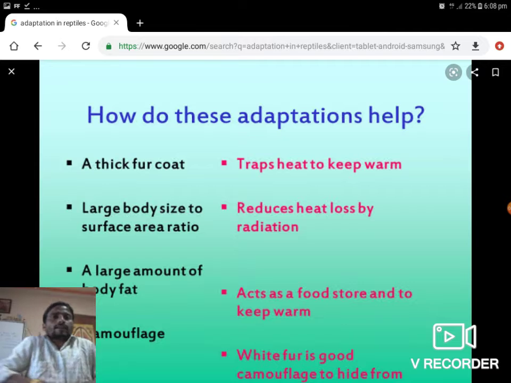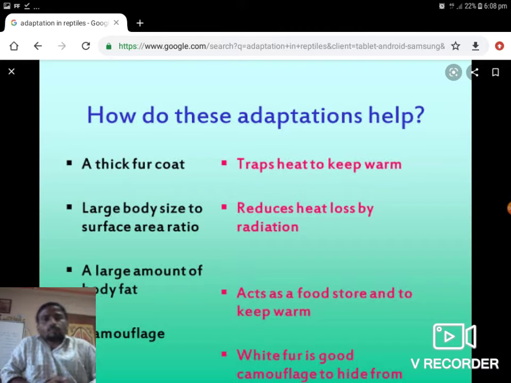In the third slide, how do these adaptations help? There is a thick fur coat. This thick fur coat traps heat to keep warm, which is useful to keep the body warm. Large body size to surface area ratio is useful to reduce heat loss by radiation.